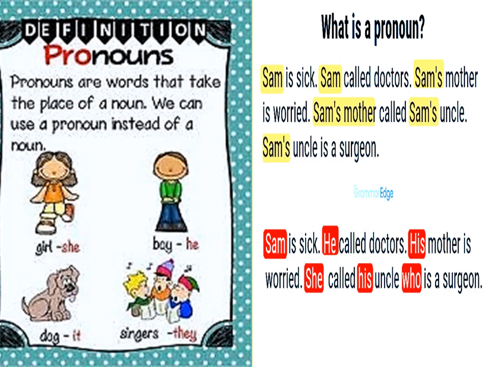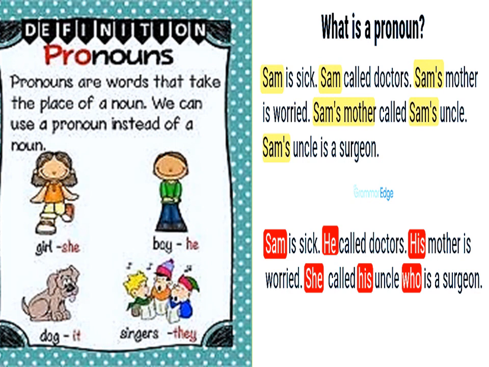So in the beginning of the sentence, a noun is used and the rest of the sentences follow with pronouns. So that is how the second paragraph is given. Let us read it out. Sam is sick. He called doctors. His mother is worried. She called his uncle, who's a surgeon.